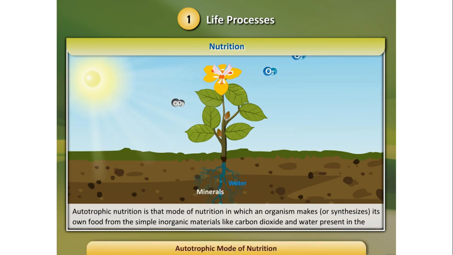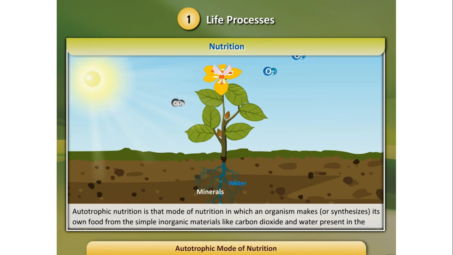Autotrophic nutrition is that mode of nutrition in which an organism makes its own food from simple inorganic materials like carbon dioxide and water present in the atmosphere. See here in this video, the plant is taking carbon dioxide through the leaves and water through the roots.